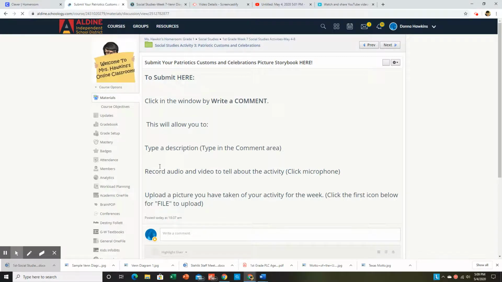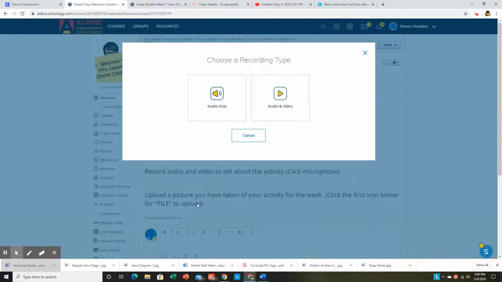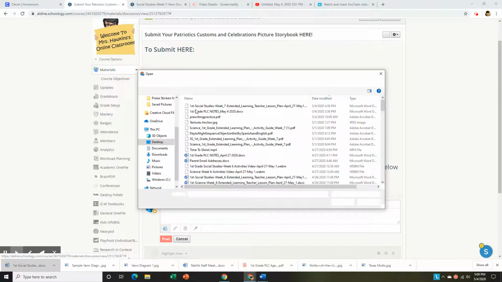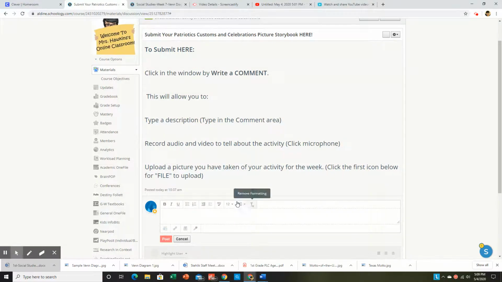And here are the instructions, but basically you'll click in this big white box, click the microphone, and you can click here to make a video and to talk and show your work, or you can simply click these little pieces of paper that are all clumped together here, which is the file icon. And then when you do that, you are able to go into the computer and find where you saved your picture storybook from the website, and you will upload it here and then hit post.